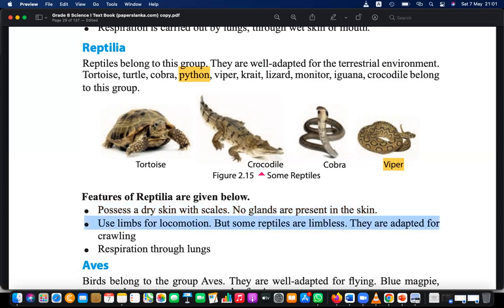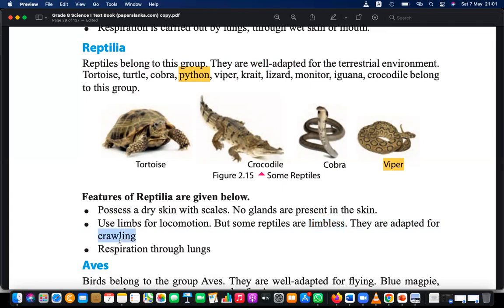So they use limbs for locomotion, but not all, right? Some like crocodile and tortoise use limbs for locomotion, but some are limbless. These are adapted for crawling. The limbless ones, cobra and viper, crawl.